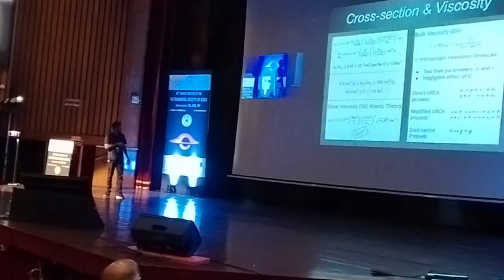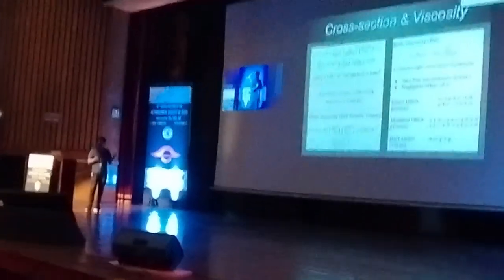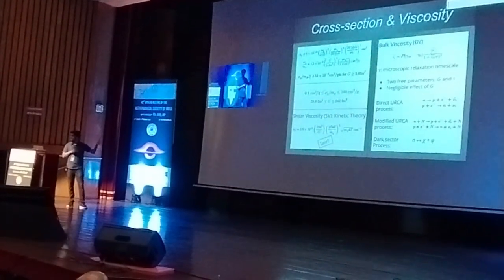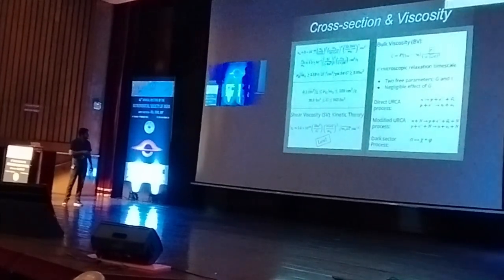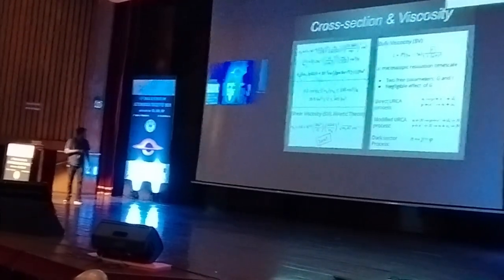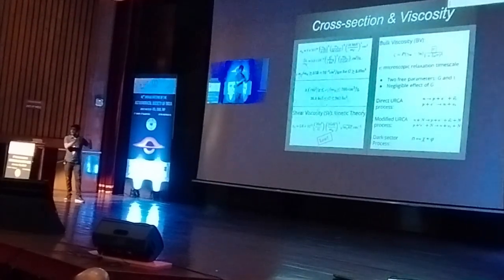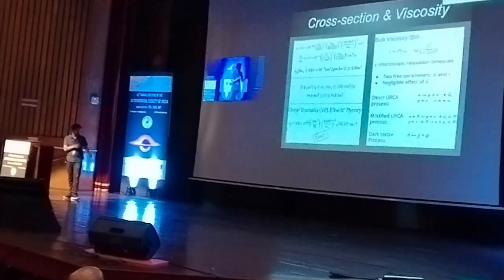So we get this limit on G as well. This constraint was also put forth by one of the previous studies, but they had considered one particular model, and we make a generalized comment here, and it's a more general constraint that can be applied. Also, using this cross section, we estimate the shear viscosity in kinetic theory, and we find it to be low compared to the shear viscosity from other sources like the neutron scattering, electron scattering, which is there in neutron stars.